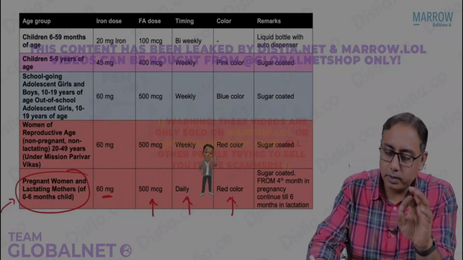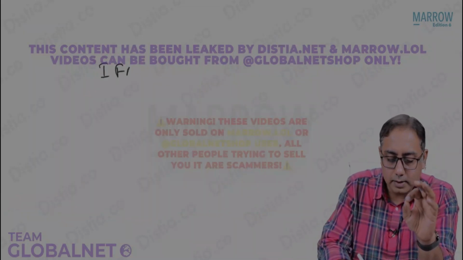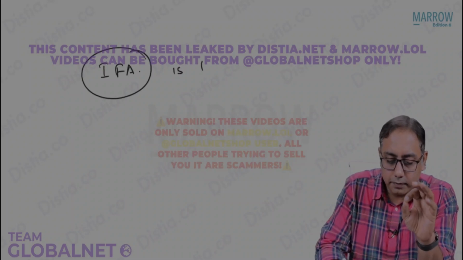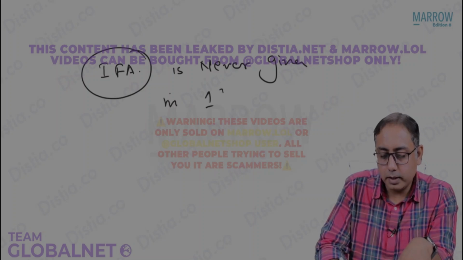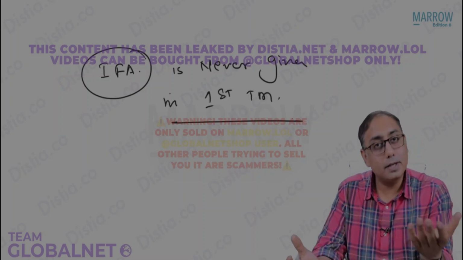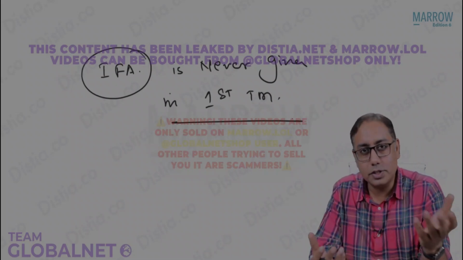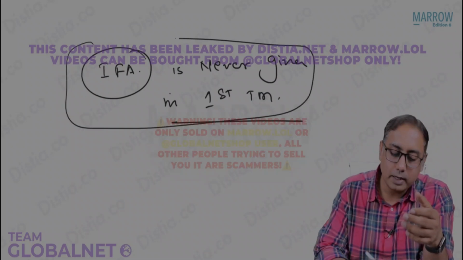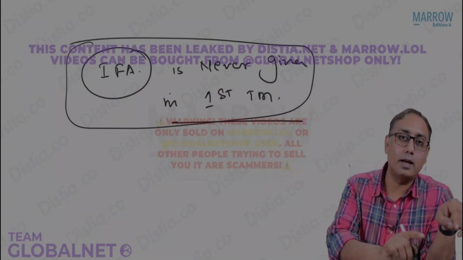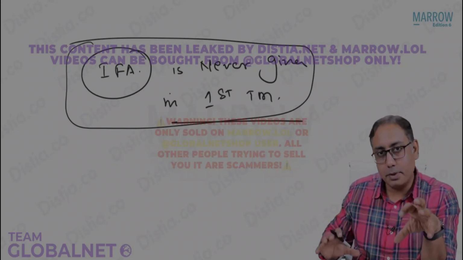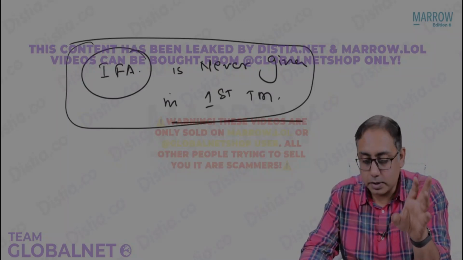Very important for you, I will write it down somewhere in bold letters, that please note, iron folic acid supplementation is never given in first trimester. It is contraindicated in the first trimester. Iron is teratogenic. So why on earth would you give iron folic acid to a female who is just now pregnant? That will be a problem for her and the baby. Iron folic acid is never given during first trimester. Only folic acid we can give. I'll talk about only folic acid separately. Iron folic acid is not given. It is started only from second trimester onwards.